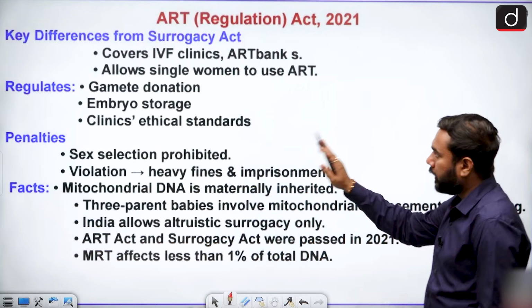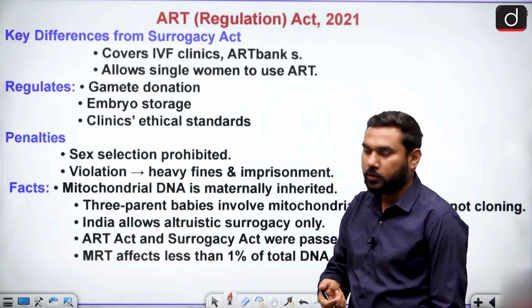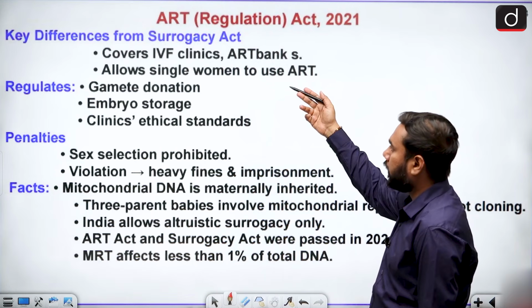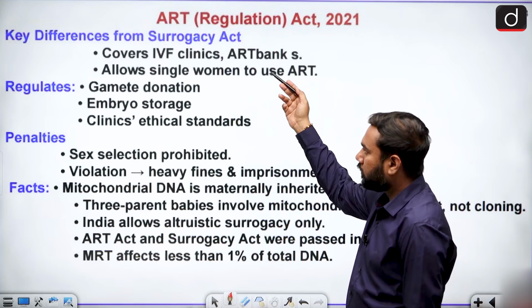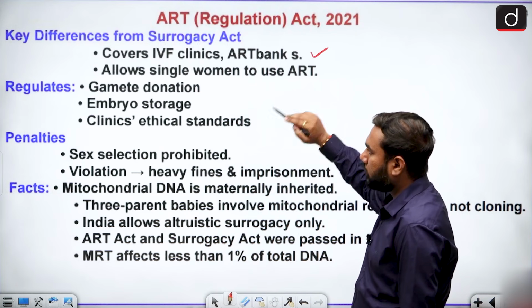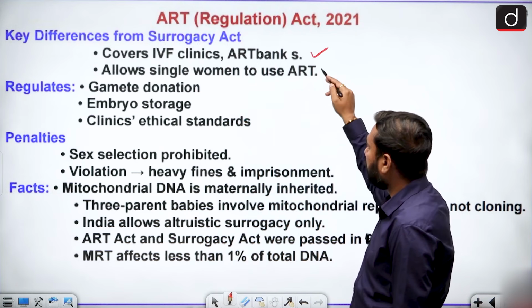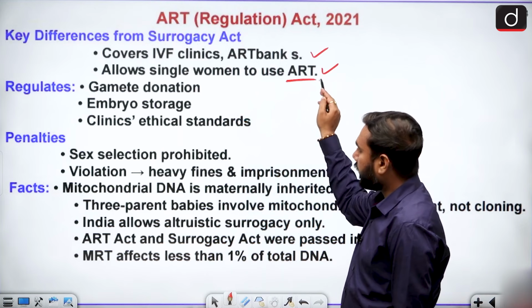Talk about ART. There is the Assisted Reproductive Technology Regulation also. When we talk about ART, its key difference from the Surrogacy Act is that it covers IVF clinics and ART banks. It allows a single woman to use ART techniques.